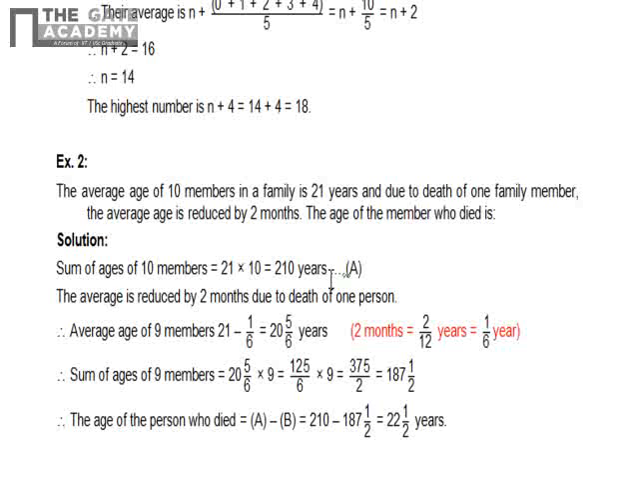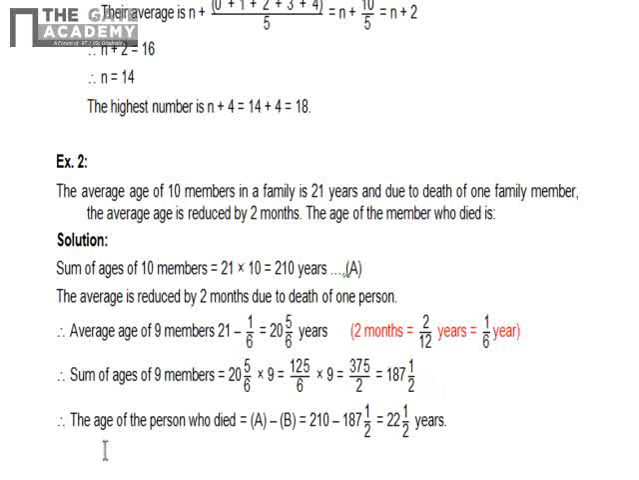Okay, now the average age is reduced by 2 months due to death of one person. So average age of 9 members will be 21 minus 1 by 6. Why is this 1 by 6? Because it is given in 2 months. So if you convert the 2 months into years, you'll get 1 by 6. So the average of 9 members is 125 by 6 years. Sum of ages of 9 members, you have to multiply this average into 9. So you'll get this value.